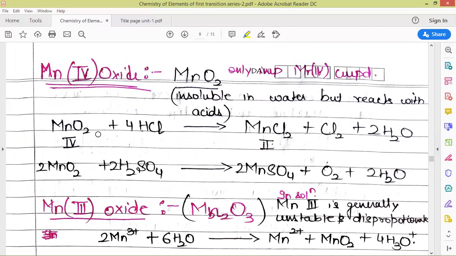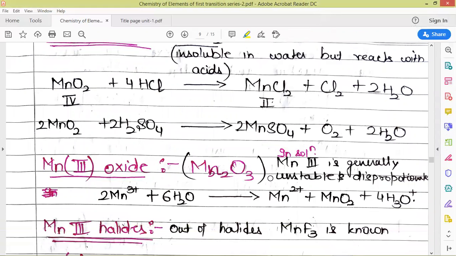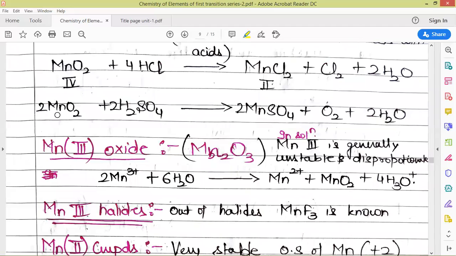So when MnO2 reacts with HCl we get MnCl2 in +2 oxidation state, and when it reacts with H2SO4 it gives us MnSO4, again manganese in +2 oxidation state. So here MnO2 is acting as an oxidizing agent and itself getting reduced from +4 oxidation state to +2 oxidation state.